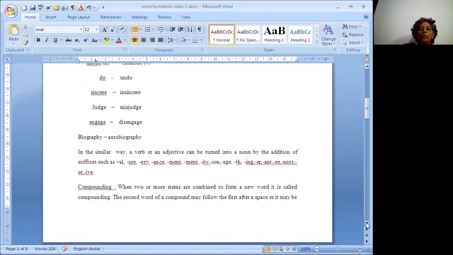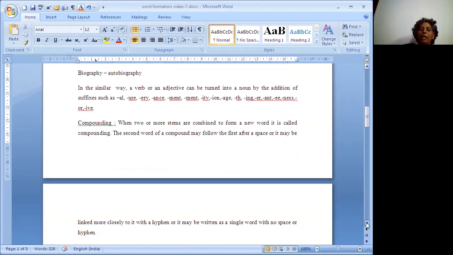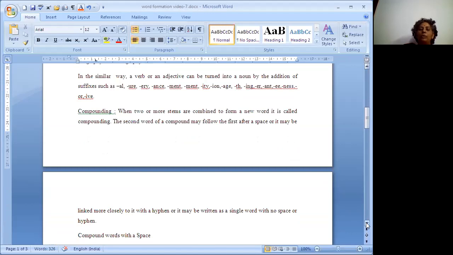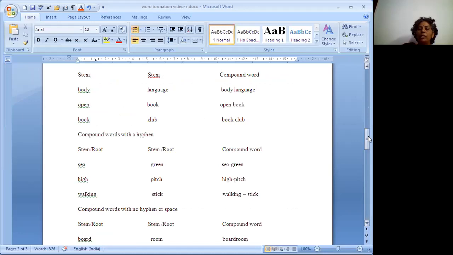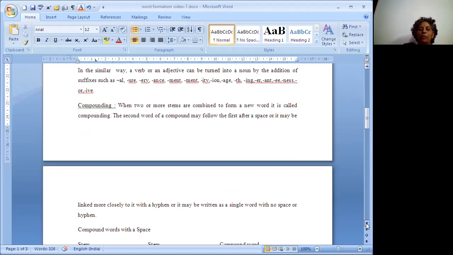Compounding. What is compounding here? When two or more stems are combined to form a new word, it is called compounding. The second word of a compound may follow the first after a space, or it may be linked more closely to it with a hyphen, or it may be written as a single word with no space or hyphen. So in compound words, you can see a space, you can see a hyphen. Sometimes without a hyphen or space also we can use these compound words.